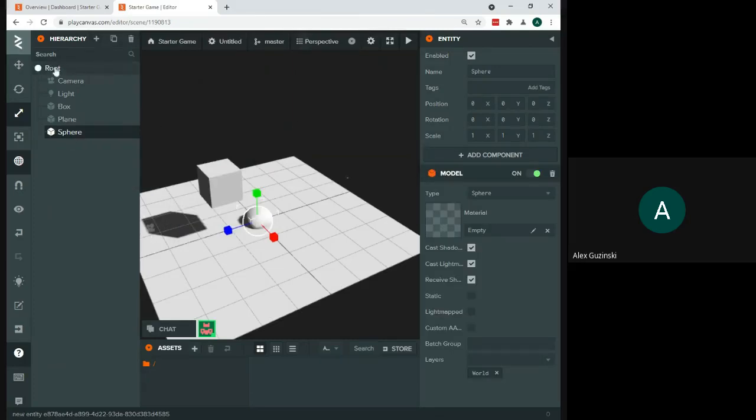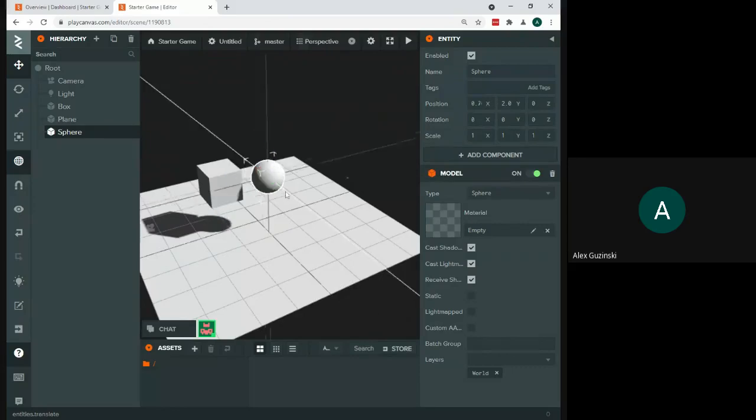And if you had root selected, it will now show up at the bottom of your list. Now what I want you to do, after you have your sphere created and selected, is take out my translate tool so I can move this. I'm going to just lift it up a little bit because it starts kind of embedded in the plane, almost like a part of it. I want to make sure it's raised up a little bit. It can actually be floating in the air. And I don't want it to be overlapping with my box here, so I'm going to just move it over a little bit. It doesn't matter the exact position, as long as it's not directly on top of the box. And I want it floating in the air.